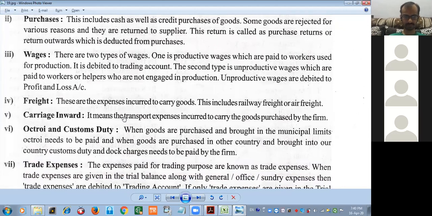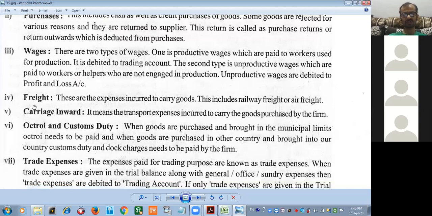Go ahead again with the next point. Read. These are the expenses incurred to carry goods. This includes railway freight or air freight. What does it mean? Expenses incurred to carry the goods from one place to another place. It may be the transportation medium, maybe air freight, or it may be the railway freight.